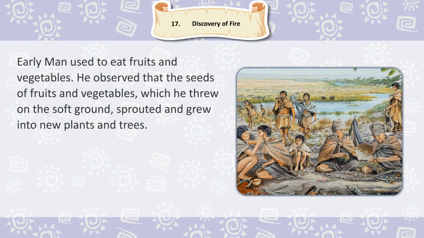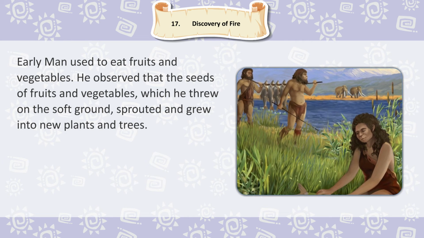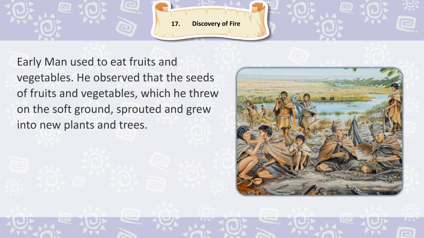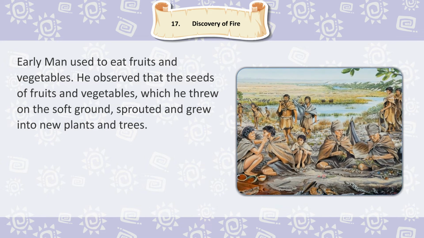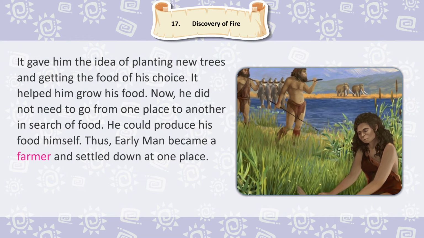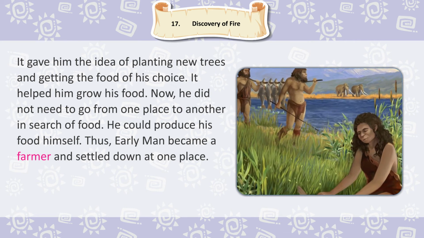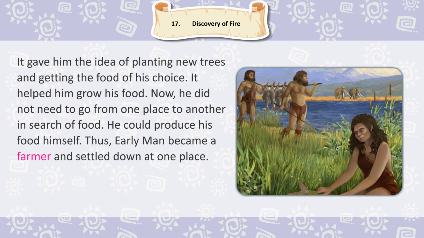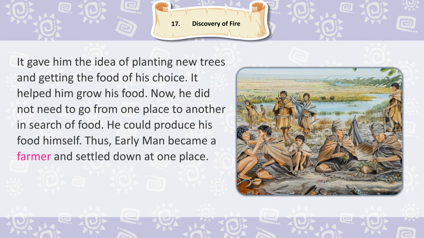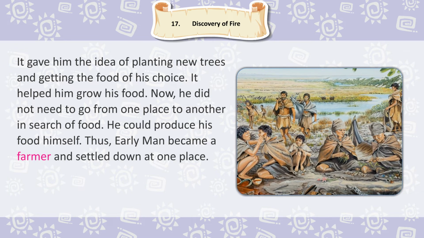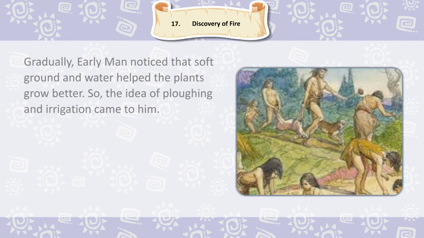Early Man used to eat fruits and vegetables. He observed that the seeds of fruits and vegetables, which he threw on the soft ground, sprouted and grew into new plants and trees. It gave him the idea of planting new trees and getting the food of his choice. It helped him grow his food. Now, he did not need to go from one place to another in search of food. He could produce his food himself. Thus, Early Man became a farmer and settled down at one place.